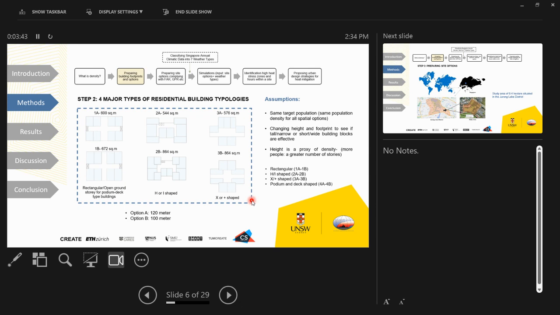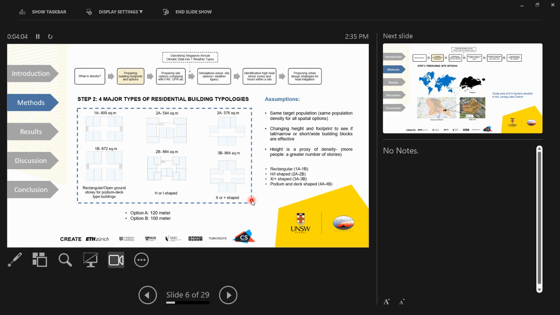compliance with the target population for a particular district that Singapore government aims to develop as a smart district by 2050, which is called Jurong Lake District. So we developed four building footprints, three of which are visible in the screen, and the fourth one is essentially a variation of the first one.